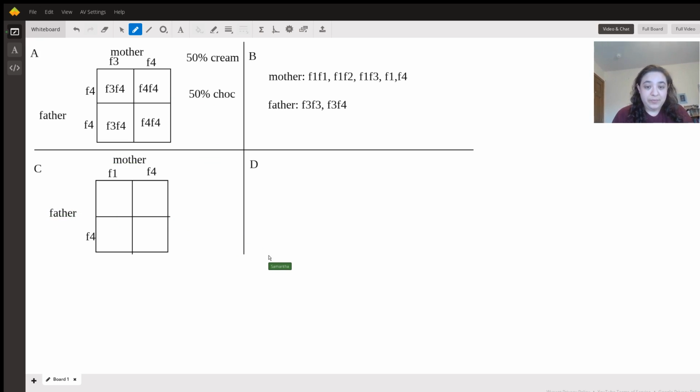Now the father is sable. In order for the father to be sable, he must have an F2. From here, we can fill in our Punnett square. We have F1, F2, F2, F4, F1, F4, and F4, F4.